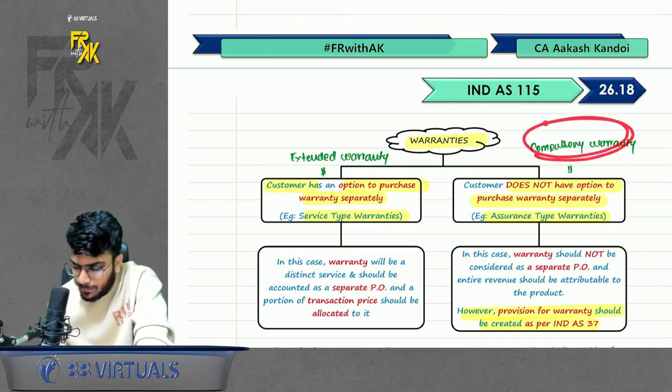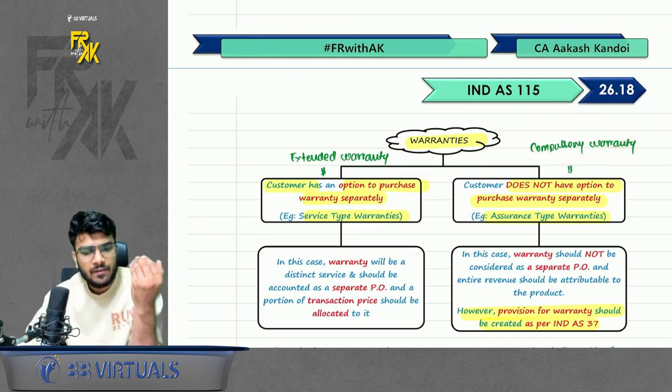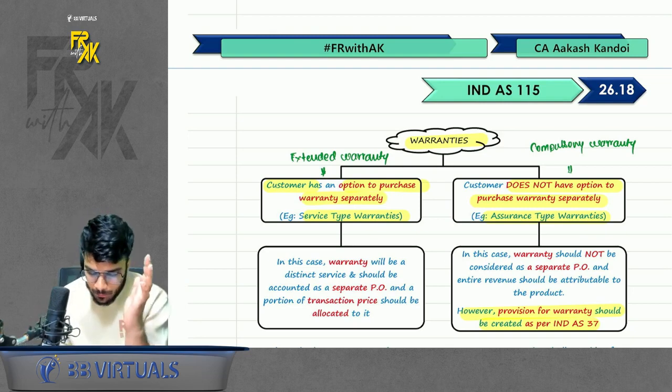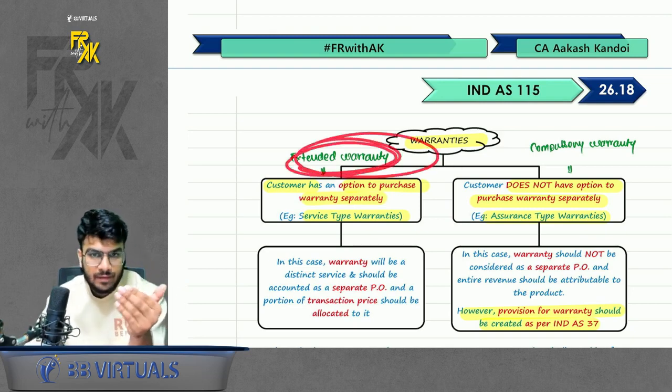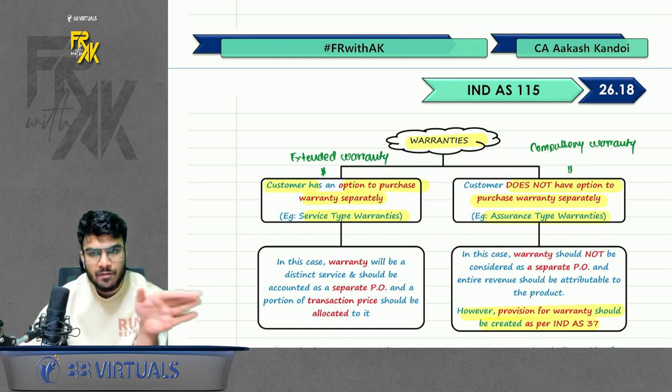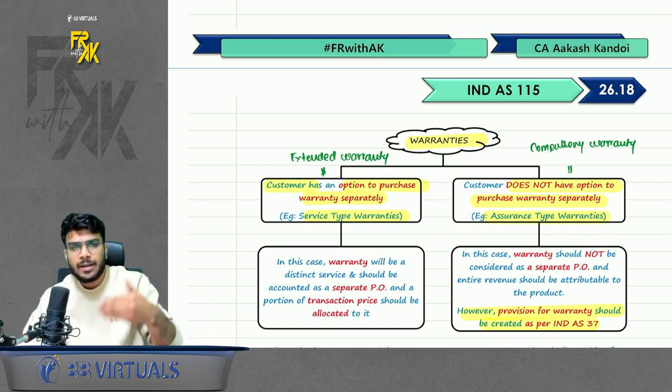If the warranty is a compulsory type of warranty, that means whenever you buy a mobile phone, you get 1 year warranty, that is a compulsory type of warranty. In that case, no need to bifurcate the product and the warranty. Treat it like a single PO. But whenever you buy an extended warranty, for the company these are two. This is a separate PO. Mobile plus the compulsory warranty is 1 PO and the extended warranty is a separate PO.